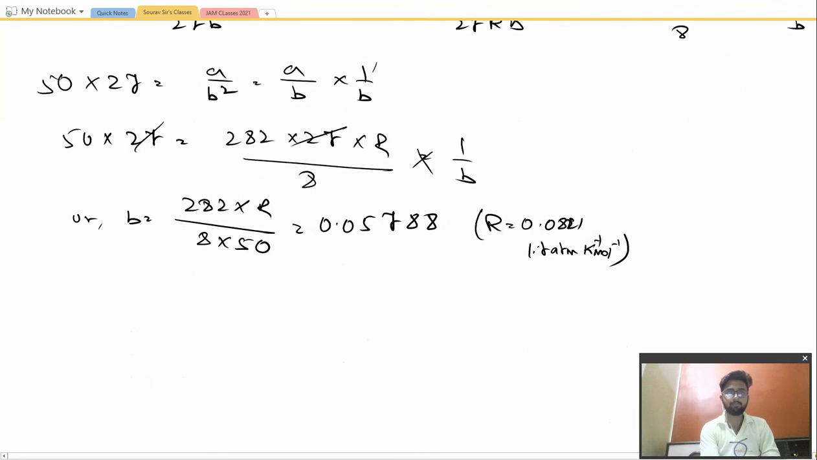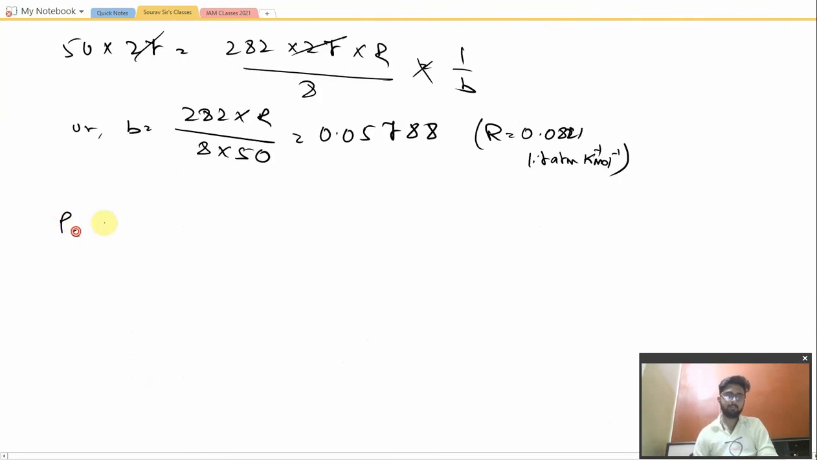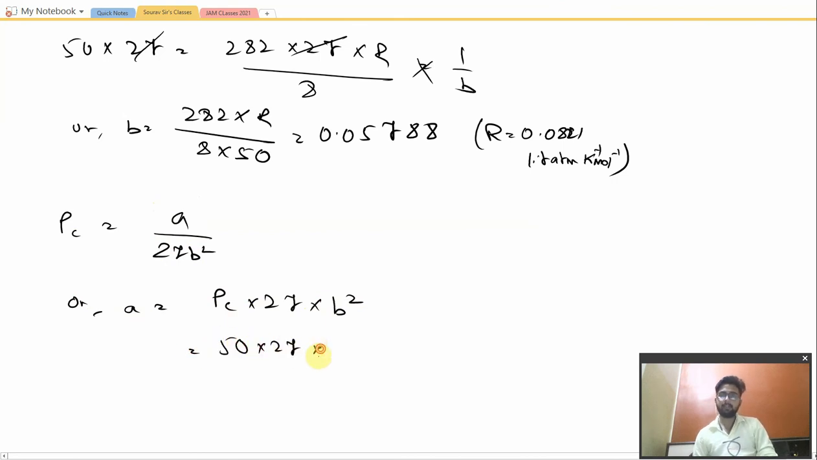So again, taking the Pc equation, Pc is equal to A by 27 B square, or A would be equal to Pc into 27 into B square. Let us put the values. So Pc is equal to 50 into 27 into 0.05788 square. We'll just calculate it: 0.05788 square into 27 into 50.